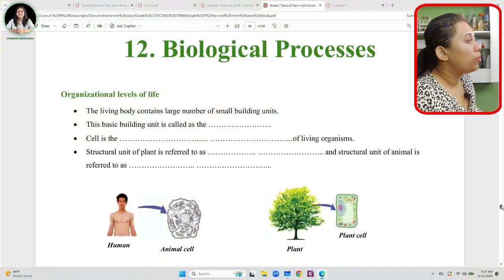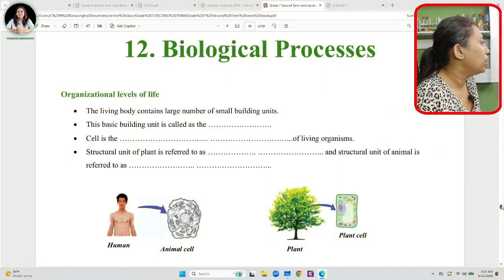So today we are going to start the 12th lesson. I hope to complete the 12th lesson. Now take your workbooks, all of you. Turn to this lesson, biological processes, the 12th lesson in the workbook.